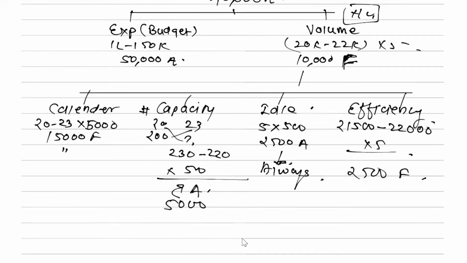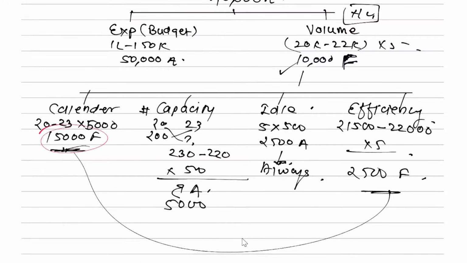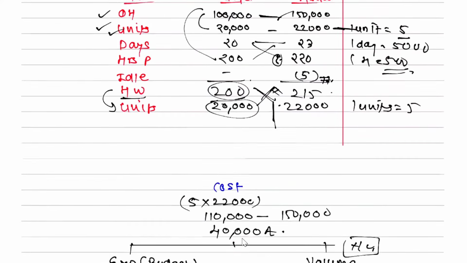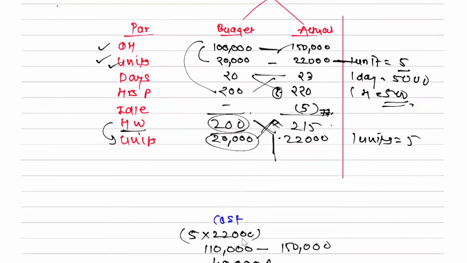Just cross check this. Favorable, add them first: 15,000 plus 2,500. Now minus the adverse 5,000 and minus 2,500. You will get 10,000. So you are going to add these, and you are going to subtract these two adverse. How much will it come? 10. Now is the entire thing memorized properly? Let me recap again.